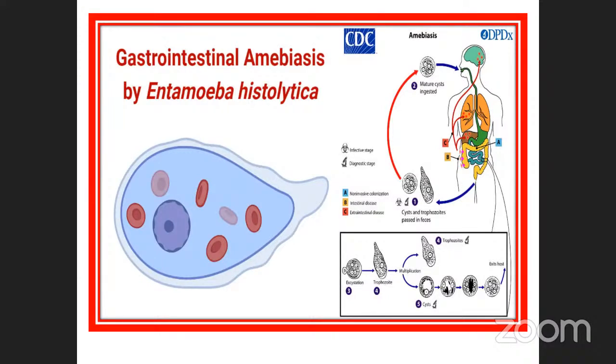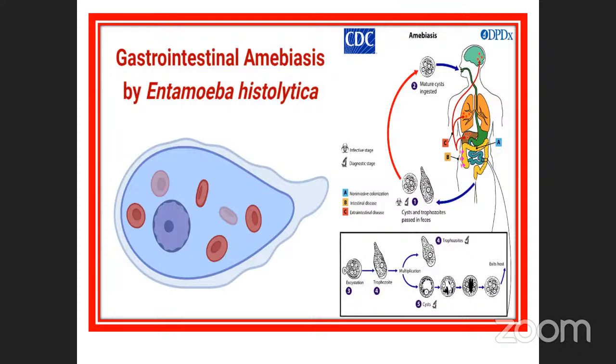Okay, first they erode the mucous membrane. Next, the epithelial cells. Again, the blood veins, the inner blood streams are also eroded. What happened? Automatically they emit the blood into the stomach. That is the reason. Gastrointestinal amoebiasis by Entamoeba histolytica.